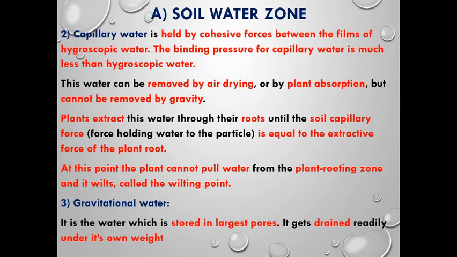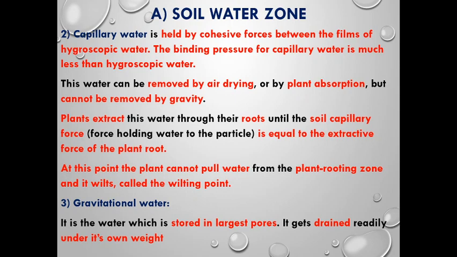Plants extract this water through their roots. So if the capillary force is equal to the suction force of the root, then the water will be transmitted. If the capillary force is very much less than the suction force, then the water will not be available to the plants. So at this point the plant starts to wilt. It will be called the wilting point.